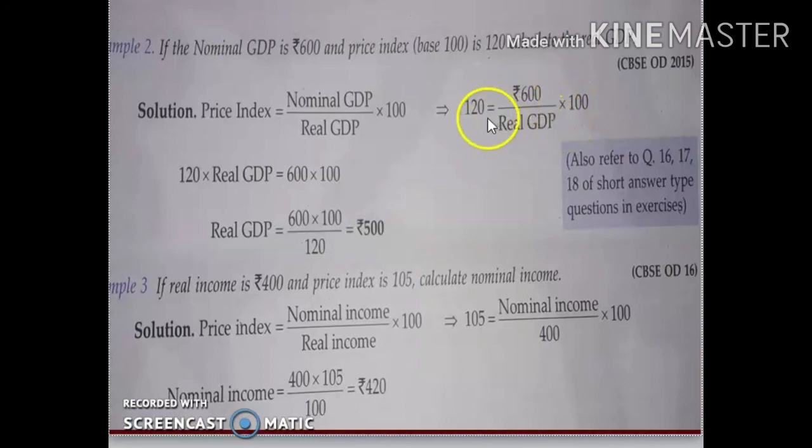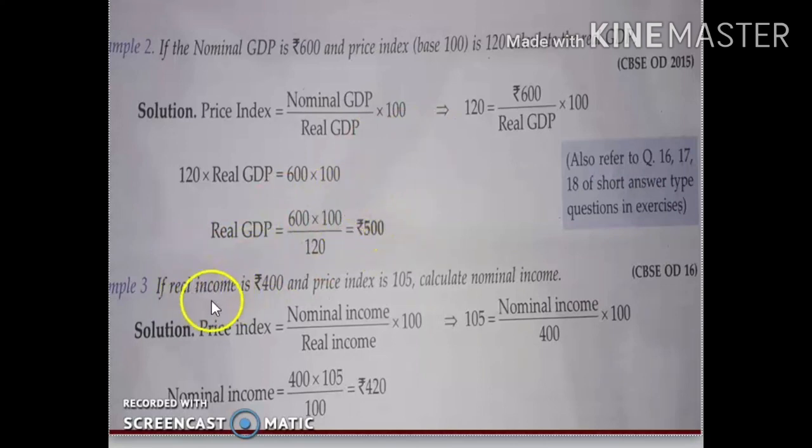Cross multiplying, 120 into real GDP equals 600 into 100. Dividing by 120, real GDP equals 500. So 500 is the real GDP here.